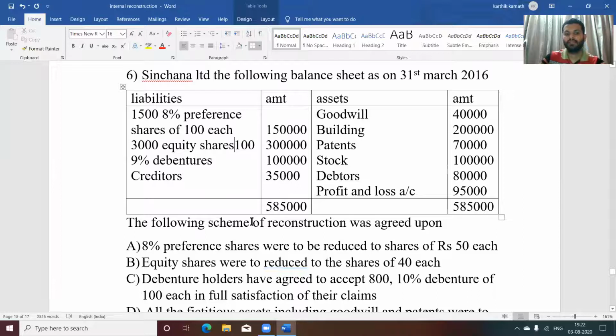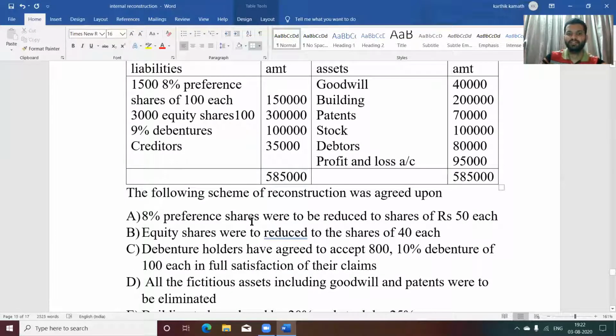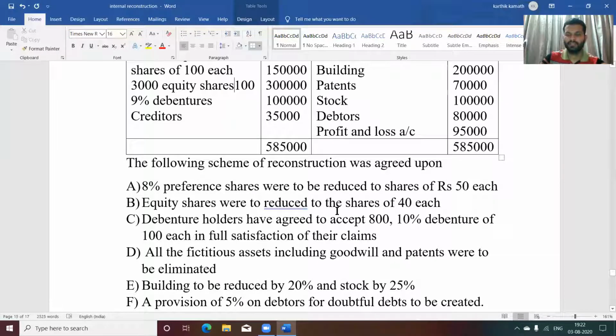The following scheme of reconstruction was agreed upon. First, 8% preference shares were to be reduced to the shares of 50 each. Equity shares were to be reduced to the shares of 40 each. See, simple journal entry you need to pass. Capital reduction account is credited here. Reduction in the claims of concerned shareholder.